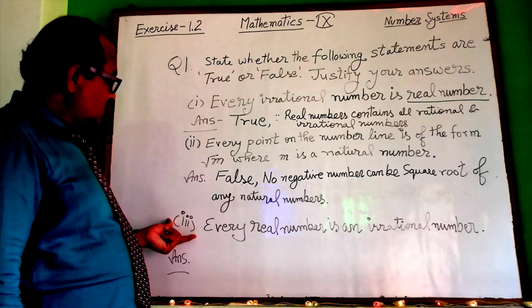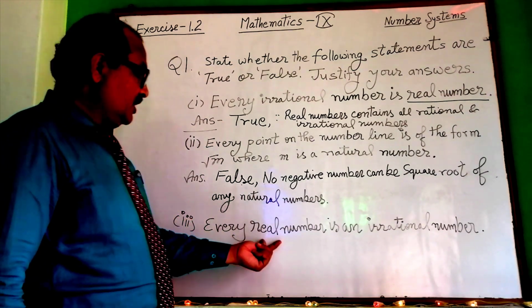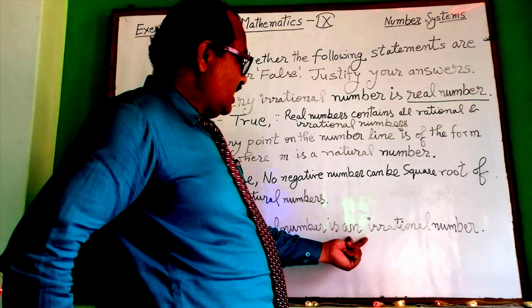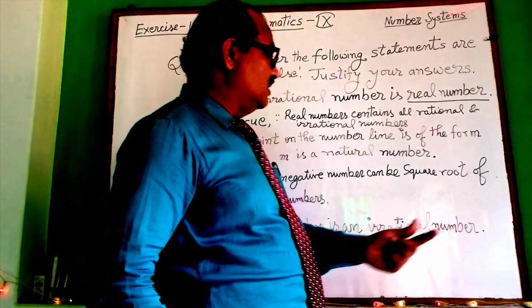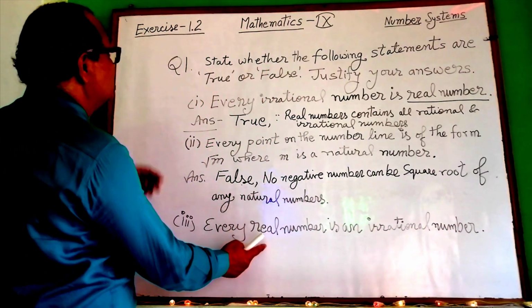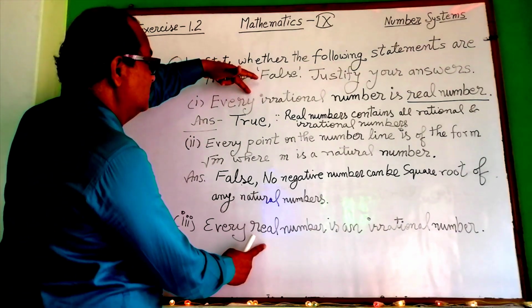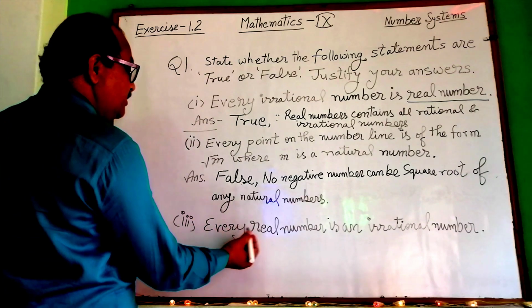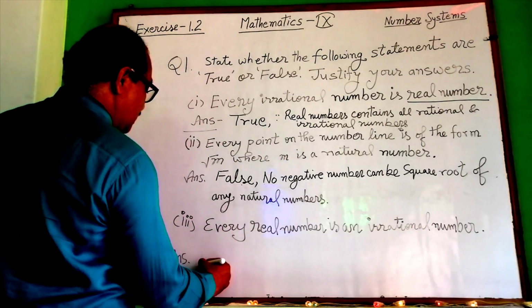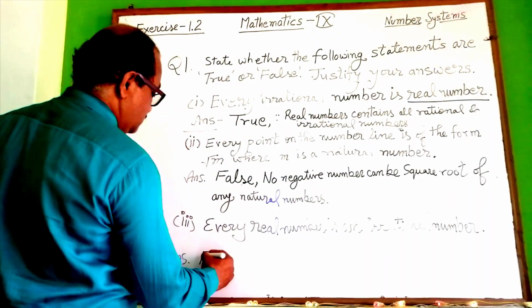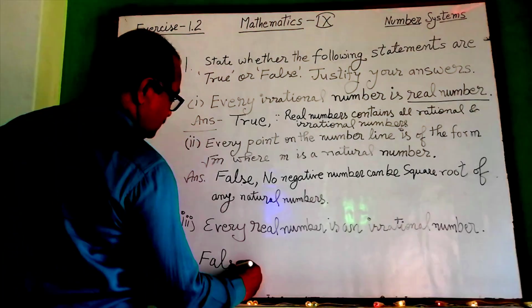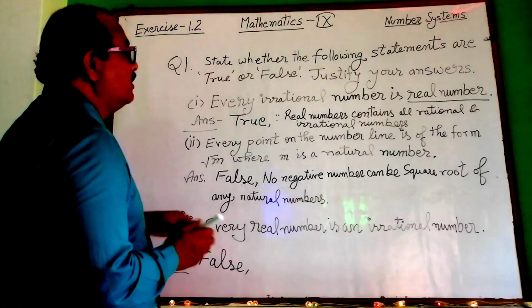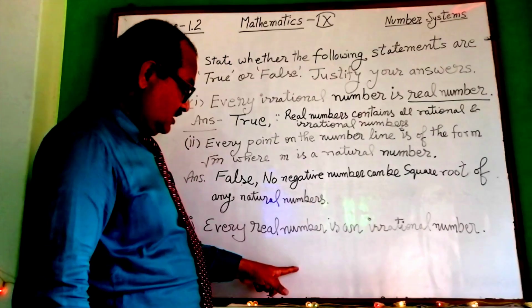Come to the question number 3. Every real number is an irrational number. You can see same question is here. You can see, it's just inverted form. You can see every real number. So your answer is here false. Because same answer you will write in here.